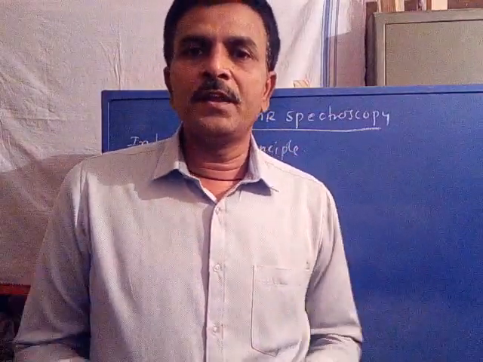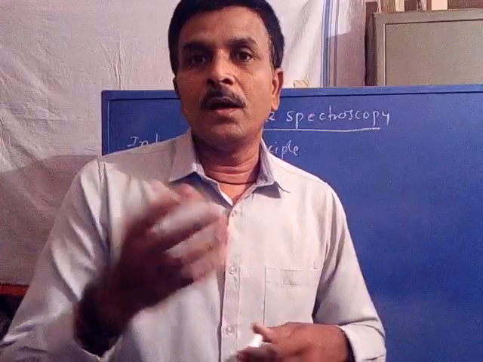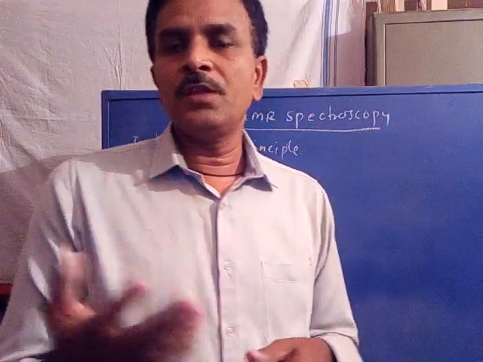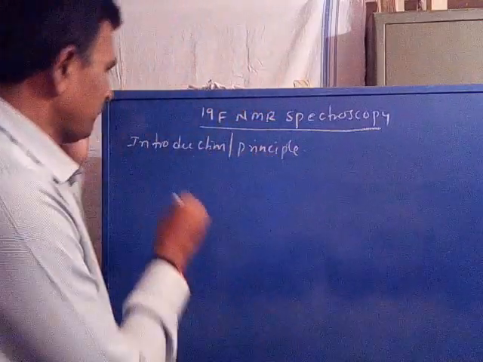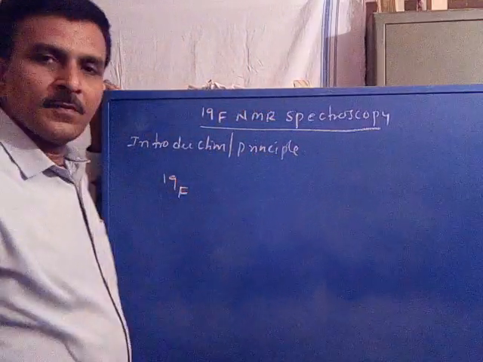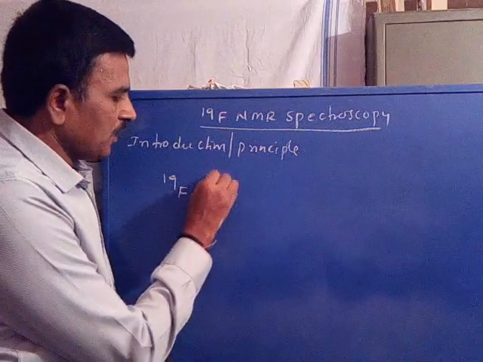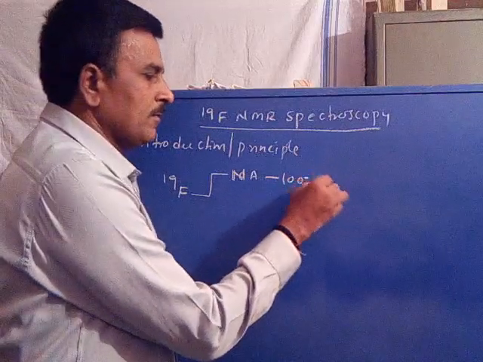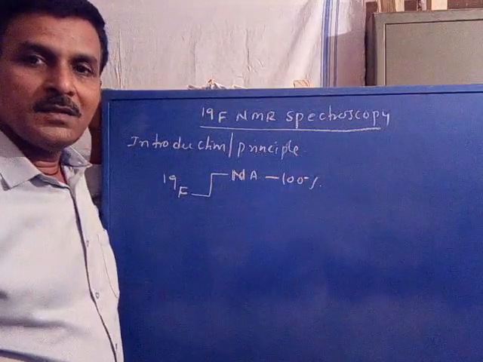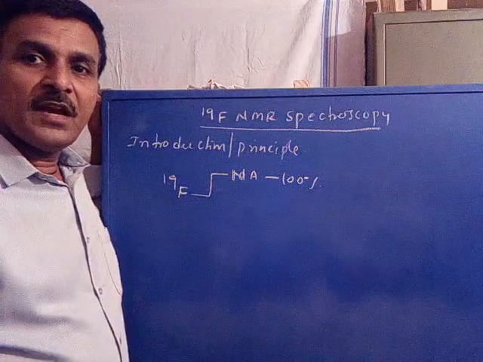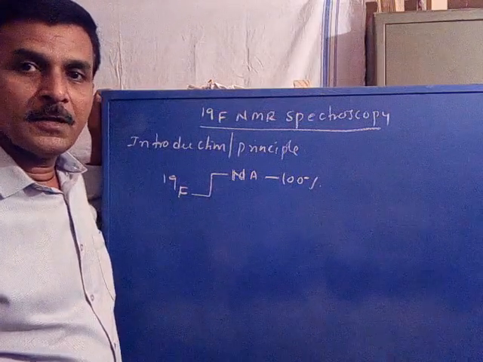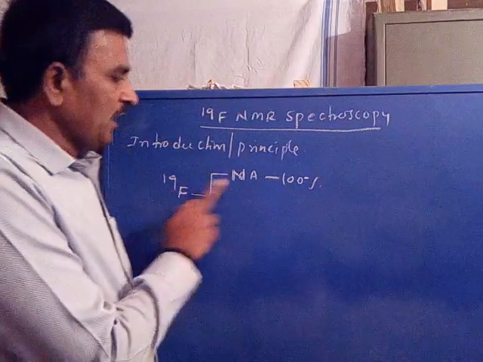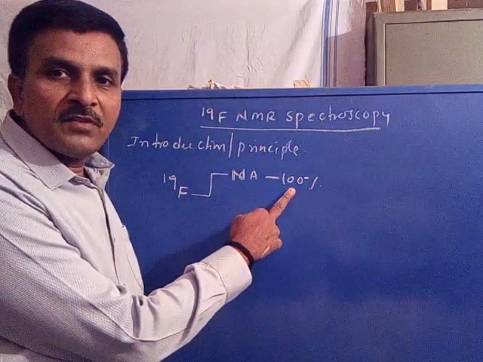Now the most significant nuclei other than proton present in organic molecules belongs to fluorine, that is 19 fluorine, with a high natural abundance. Its natural abundance is second only to the proton. The significant spin active nucleus present in the molecule is 19 fluorine. Its natural abundance is almost 100%.